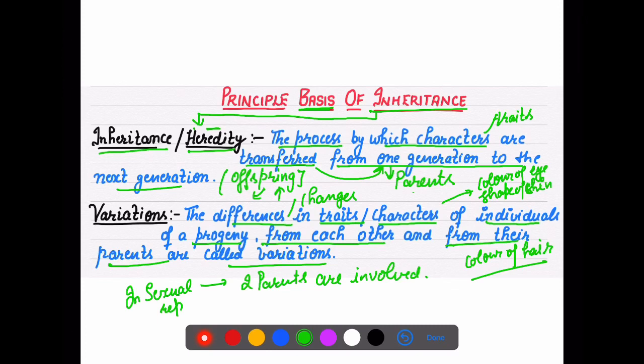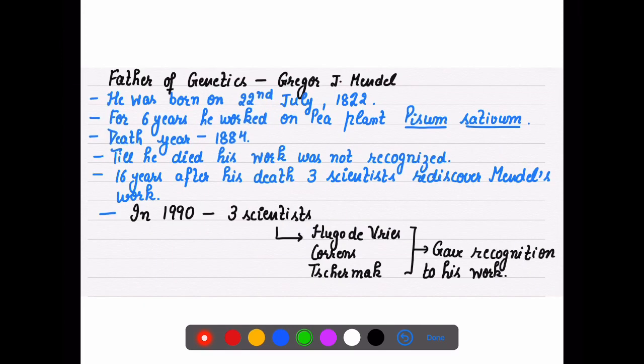Meaning the changes that come in you, and in your brother and sister, are not identical. You are not identical to your siblings, as well as you are not identical to your parents. So these changes which are observed are called variation. So two definitions need to be very clear here. One is heredity and the other is variation.